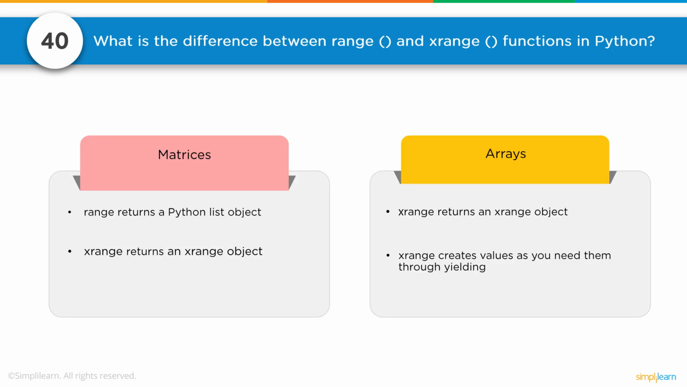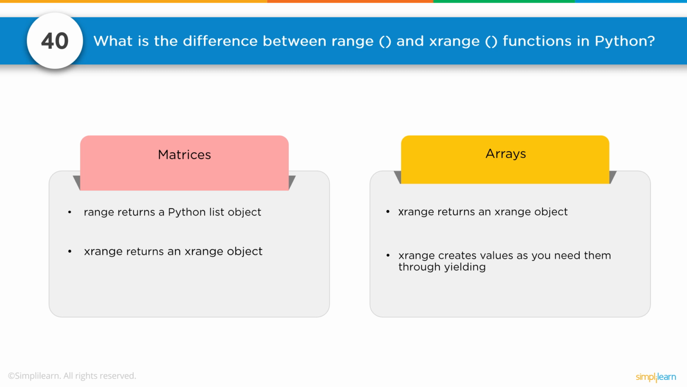Number 40, what is the difference between range and xrange functions in Python? Well, this is a good one. We have matrices and arrays. With a matrix, range returns a Python list object. xrange returns an xrange object. And with arrays, xrange returns an xrange object. xrange creates values as you need them through yielding. The key here is that xrange returns the values as you need them. So if you have for x in xrange, it is processing them as you need them, 0 to 9.